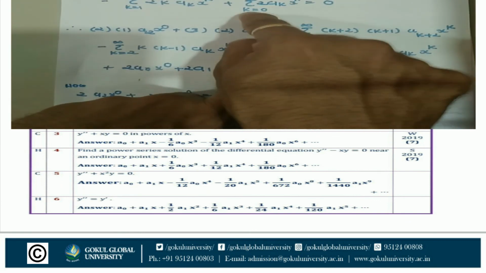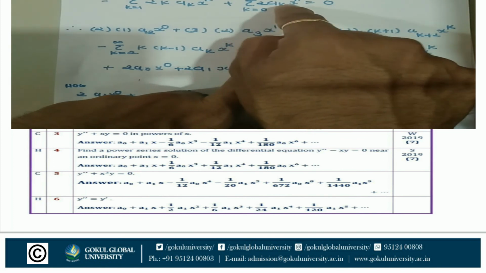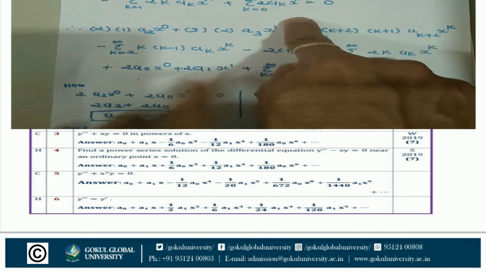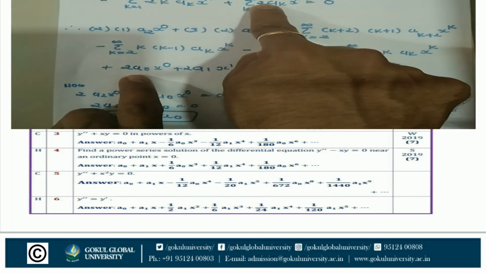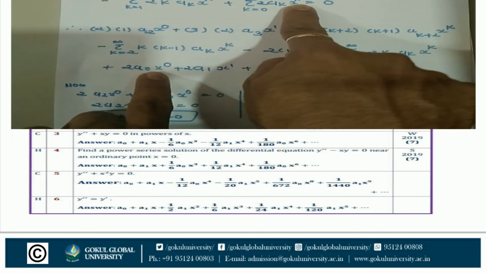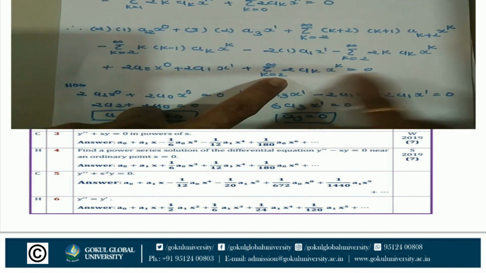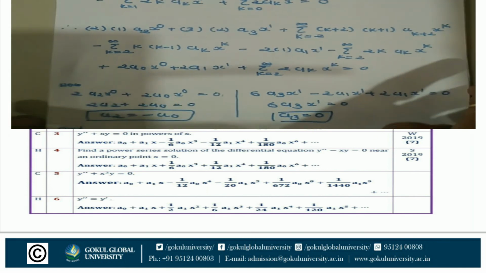Put k is equal to 0, k is equal to 1, and then the series from k is equal to 2 to infinity. So put k is equal to 0. So 2 a0 x raised to 0 plus 2 a1 x raised to 1 and the series from k is equal to 2 to infinity 2 ak x raised to k is equal to 0.